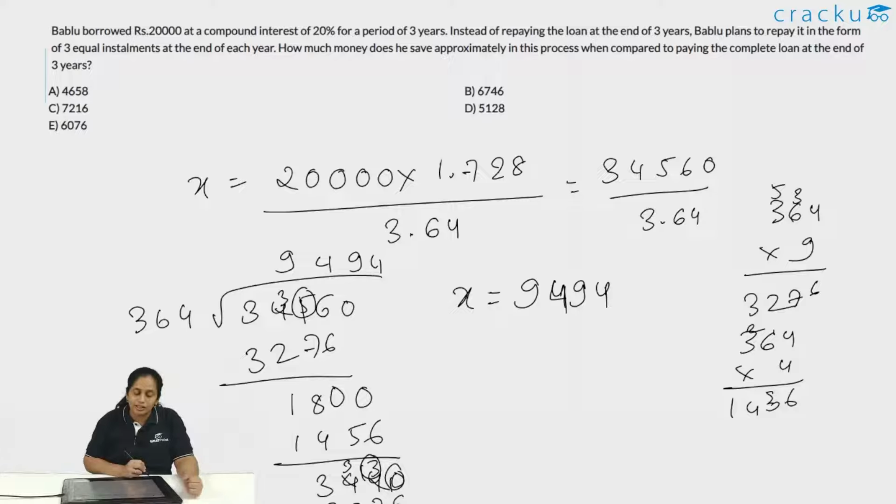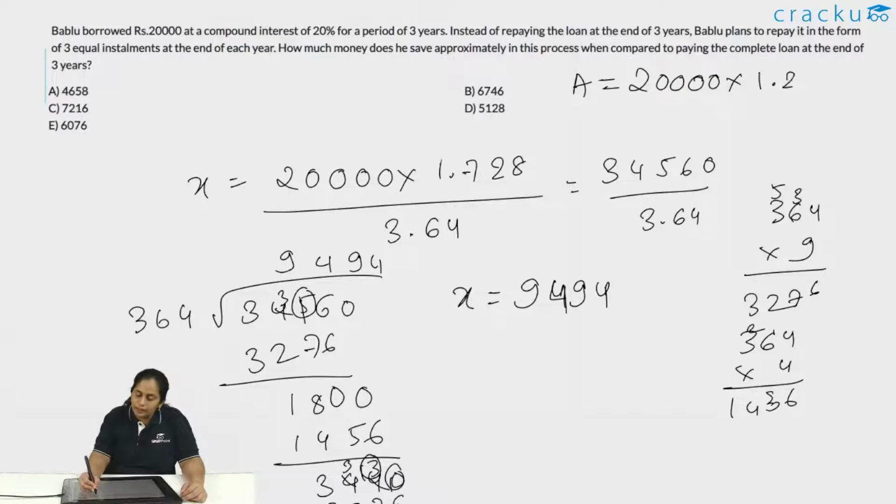Now what is essentially asked? How much money does he save approximately in this process when compared to paying the complete loan amount at the end of 3 years? See, if he paid the complete loan amount at the end of 3 years, that would have been 20,000 into 1.2 raised to the whole cube, because that is essentially the principal into (1 plus r by 100) cube. So this we found to be equal to 34560.